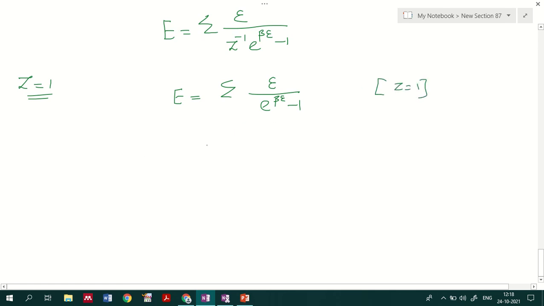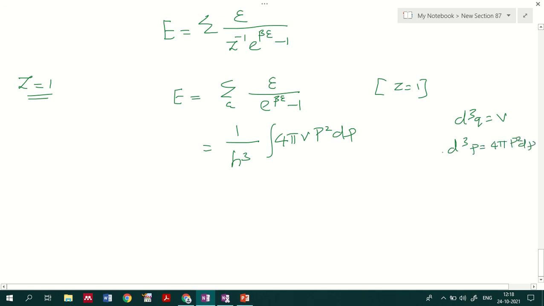Now I'll replace this sigma with an integration over a volume, that is 1 by h cube integral. We have done a similar one: 4 pi V p square dp, where V is d cube q and d cube p equals 4 pi p square dp. So we have introduced the integration over a volume to identify the total energy.